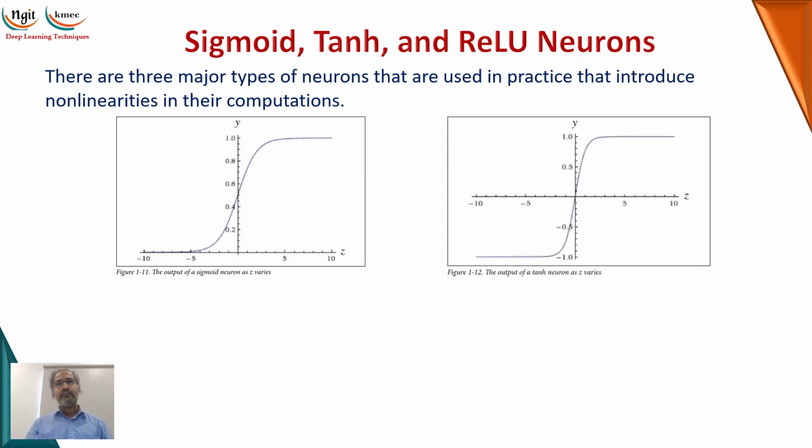And another one is the tanh. Sometimes we may need to limit the outputs from minus 1 to 1 instead of 0 to 1. In those situations we can apply the tanh function. Using tanh, the given output of the linear function, that is z, can be limited between minus 1 and 1. The lower limit will be minus 1 and the upper limit will be 1.